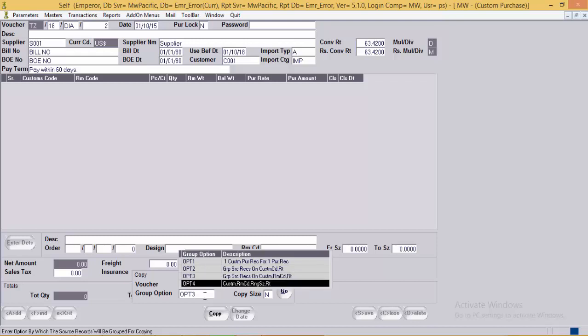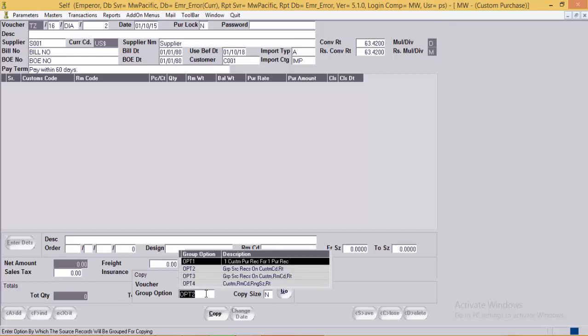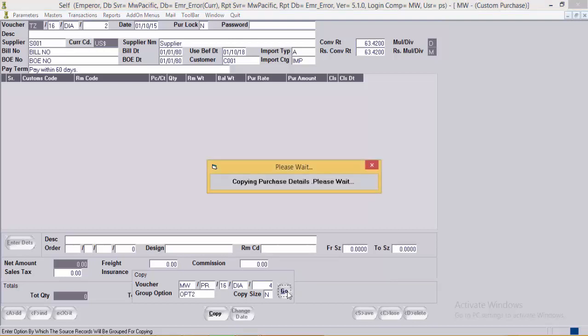And next is option 4, where the records are grouped by customs code, RM code, the range size and the rate. The most popular option is option 2. Then copy size detail, yes or no. As we are selecting option 2, copy size will not be applicable. The copy size option is applicable only in case of option 1, where one record corresponding to each purchase record is copied to the custom purchase entry. Then click on go button.